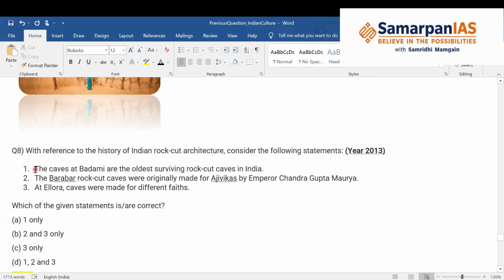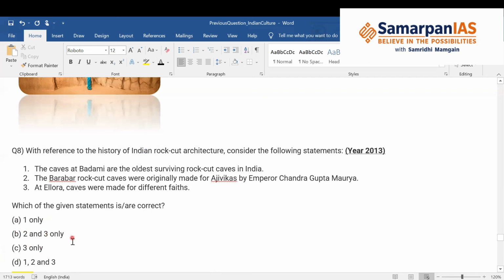Now, coming back again to the first statement, the caves at Badami are the oldest surviving rock cut caves. This is incorrect. If you have studied Indian art and culture well, you would know that the Barabar caves are the oldest surviving caves in India. So statement 1 is incorrect, and you can eliminate this option and the last option. So A and D you can eliminate. Now you are left with two options, 2 and 3, or 3 only.